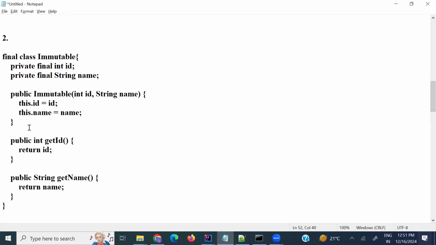Inside the immutable class, we are not using any set method, because an immutable class doesn't have setters. We only have the get methods, by which we can get the id and name.